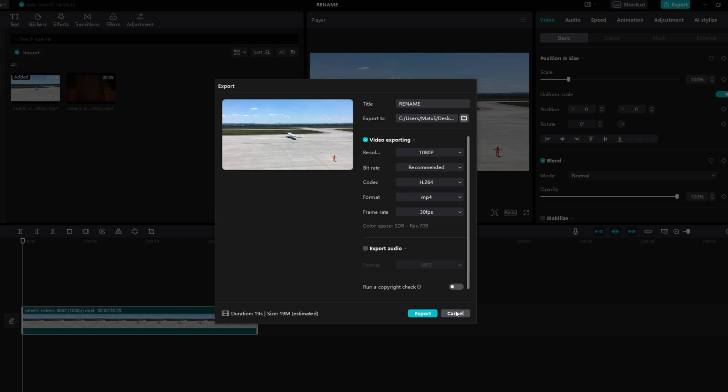And you have successfully learned how to find the default location of exported CapCut video on PC.